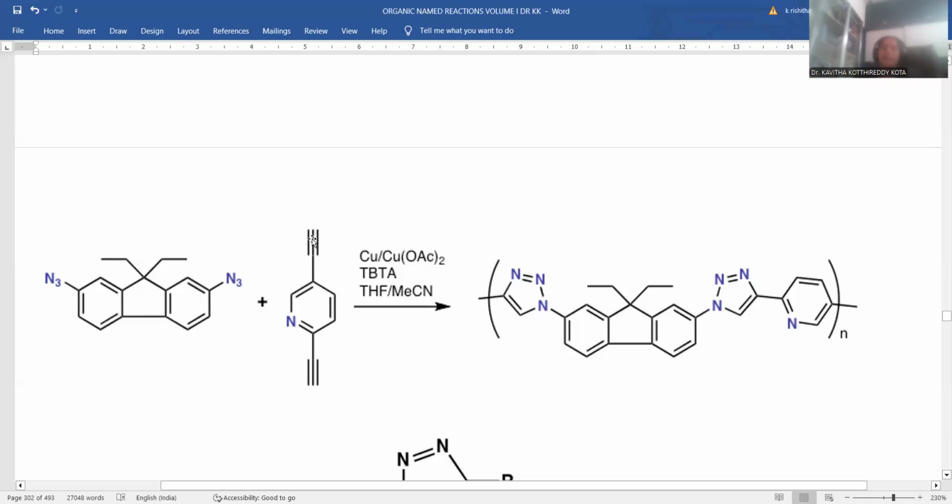Here the azide is going to react with the triple bond over there. Whenever the reaction is accompanied, obviously there will be an establishment of a kind of triazole molecule. Triazole will be established over there, and on the other side also we have an active azide functionality.